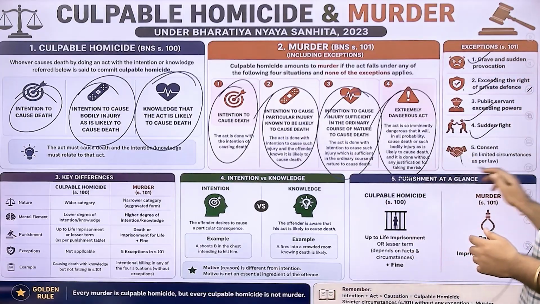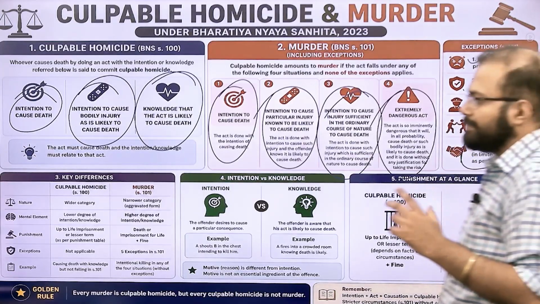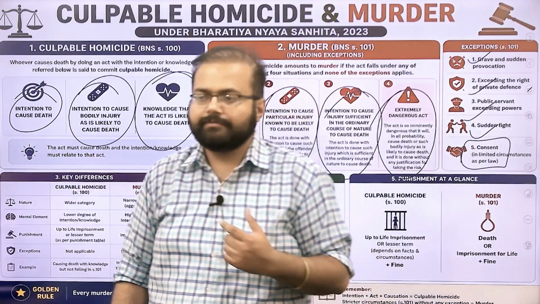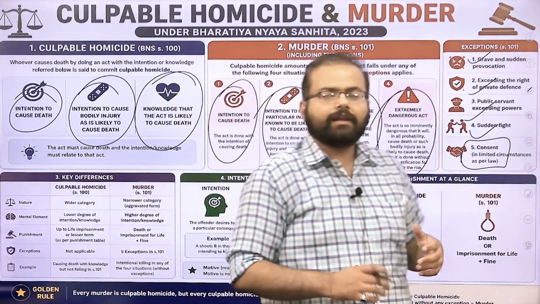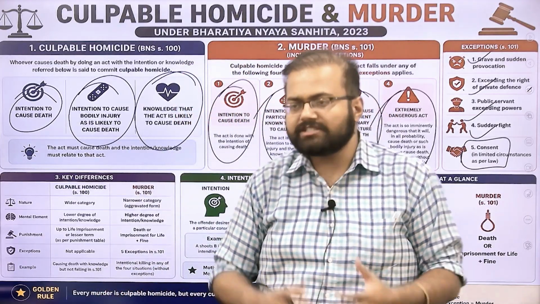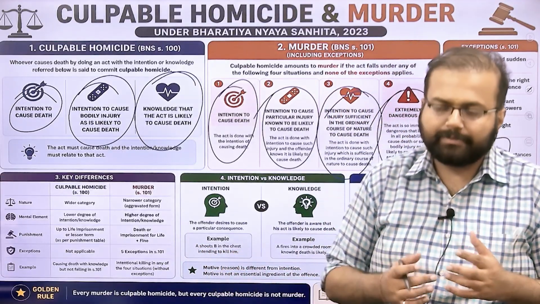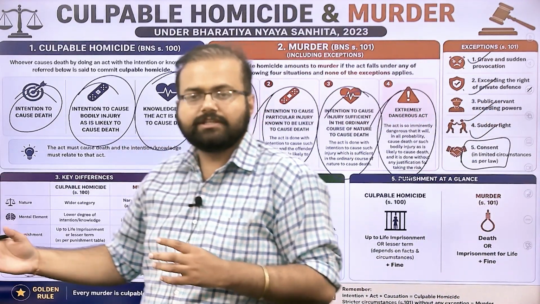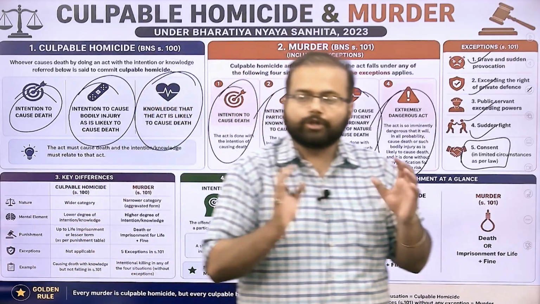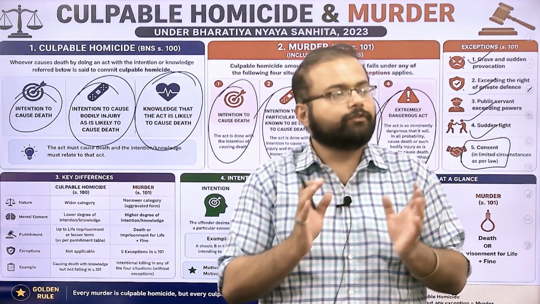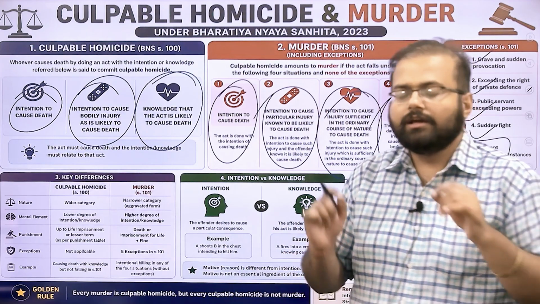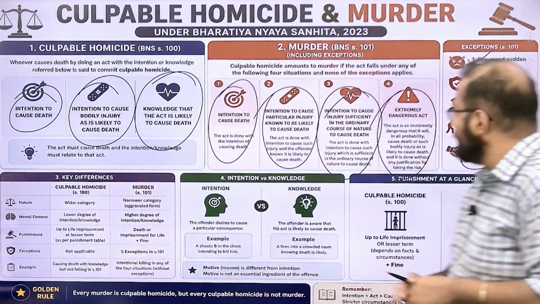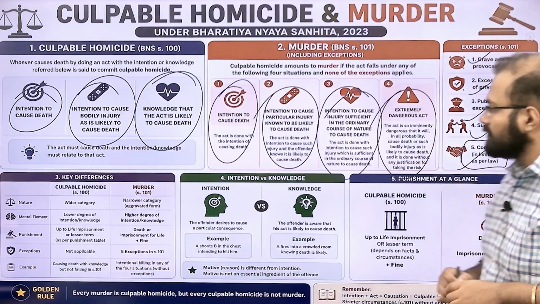Finally, we have consent. This is a very specific case in which if a person is consenting to death and you are committing an act which has caused death. In that particular case, if the person who has died is above 18 years of age, the murder charge will be dropped. What you will be liable for is culpable homicide. Okay? So that's pretty much it.